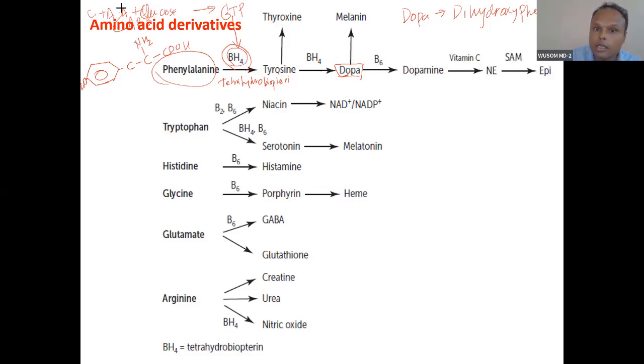Again, tyrosine is converted into DOPA. So adjacent hydroxylation will happen like this. First hydroxylation, second hydroxylation. This is called dihydroxyphenylalanine. See one thing. Why is this compound called dopamine? This catecholamine. Dopamine, epinephrine, norepinephrine, they are combinedly called what? Catecholamine.